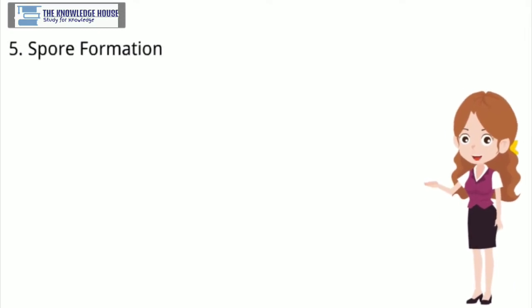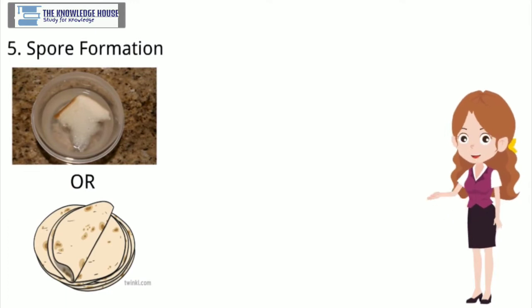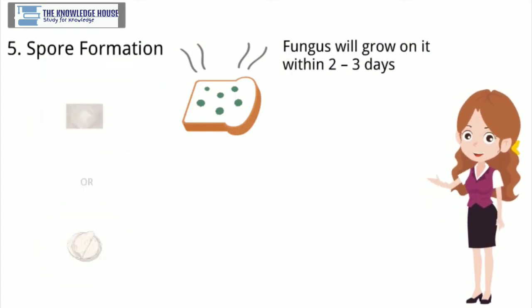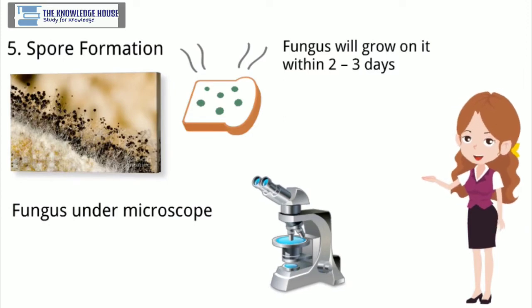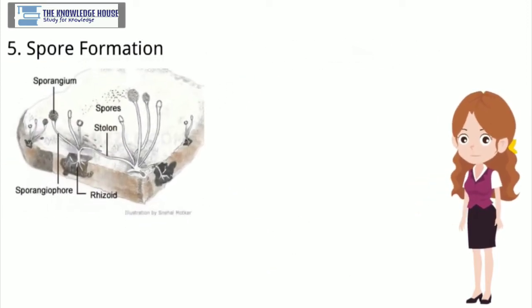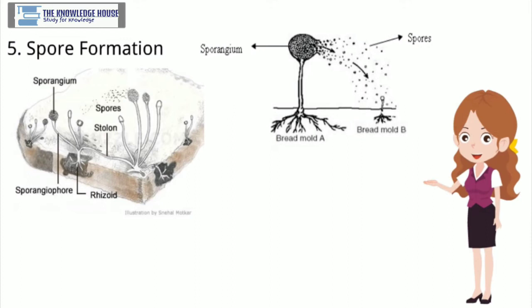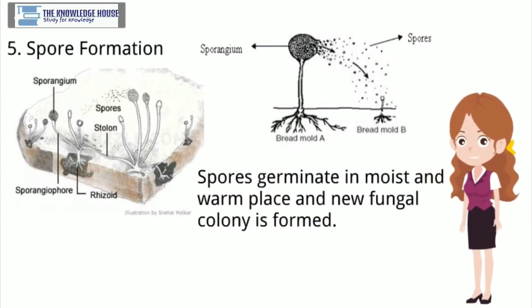5. Spore formation. Take a piece of wet bread or bhakri and keep it in a humid place. Fungus will grow on it within 2-3 days. Observe the fungus under a compound microscope and draw its diagram. Fungi like mucor have a filamentous body. They have sporangia. Once the spores are formed, sporangia burst and spores are released. Spores germinate in a moist and warm place and a new fungal colony is formed.